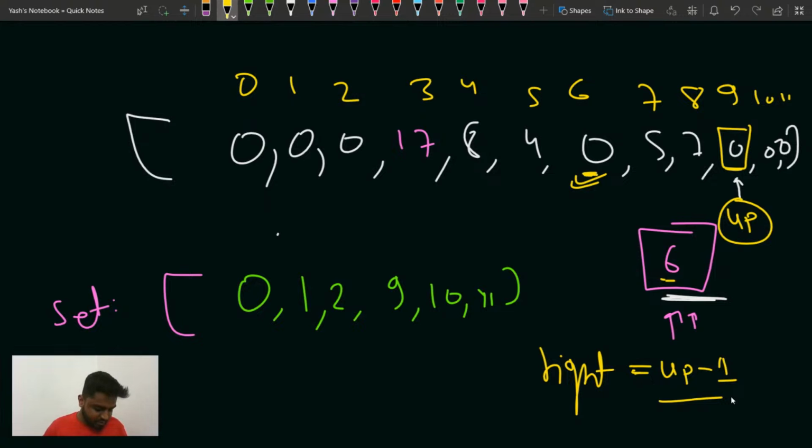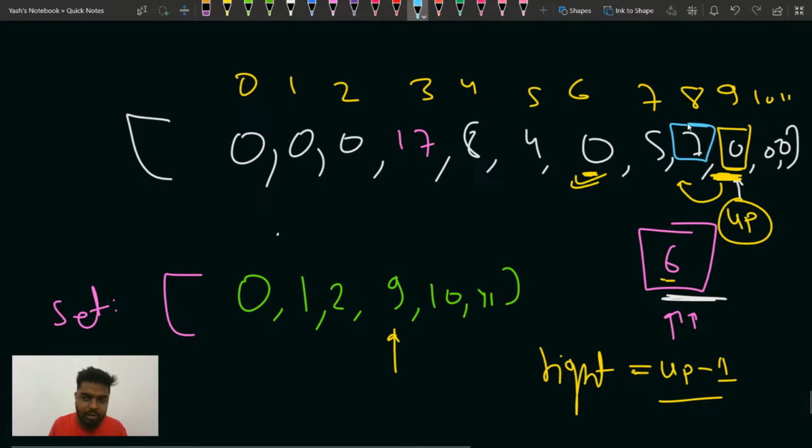Are you clear with this part, guys? Yes or no? Yeah, strictly greater than 6, so that would be the index 9. So here, okay, then it will give me this particular index. Once it gives me this particular index, then I'll do minus minus, so it will allow me to point right here at this point. Now up will stand here, so when you do up minus 1, you will be able to stand here at the right.